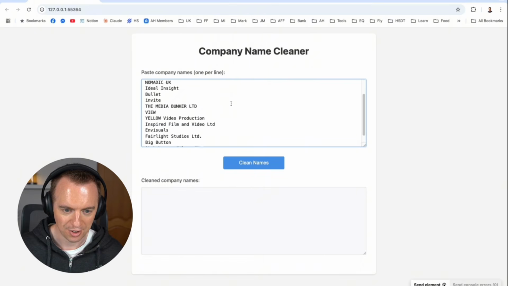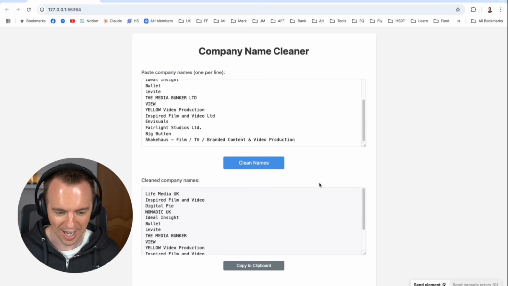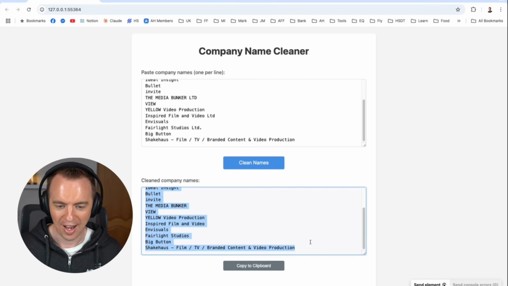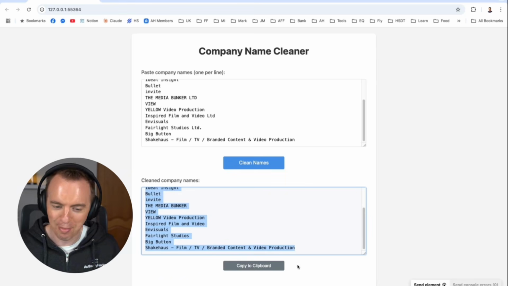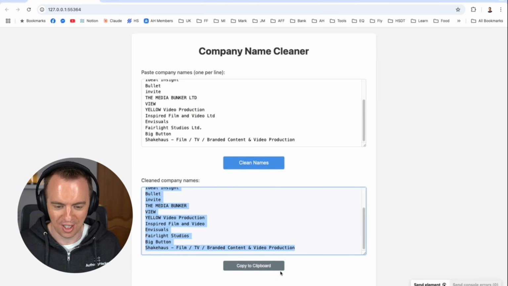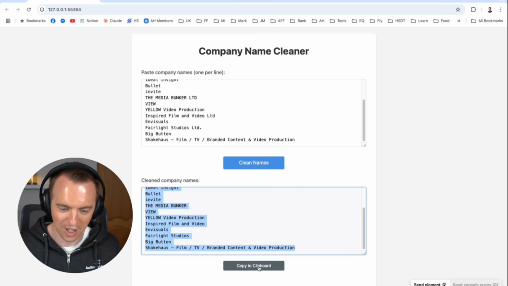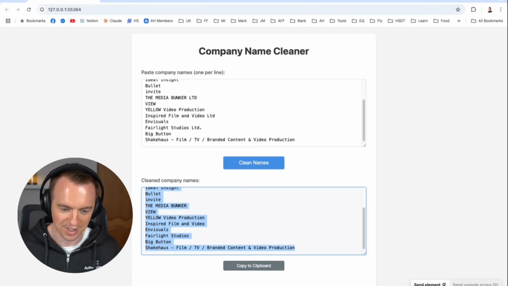So you enter your list of company names, hit clean names, and it's literally a split second and it's done. Then I went back and said, add a copy to clipboard button and make it work well from a UX perspective, something super basic like that. When you click on it, it changes to green and says copied, just so you know that it's been copied. That's the kind of output you can get from something super basic like this. And this is literally a 2-prompt thing.